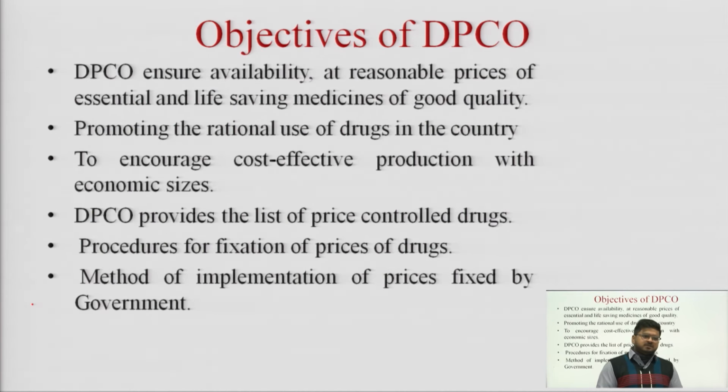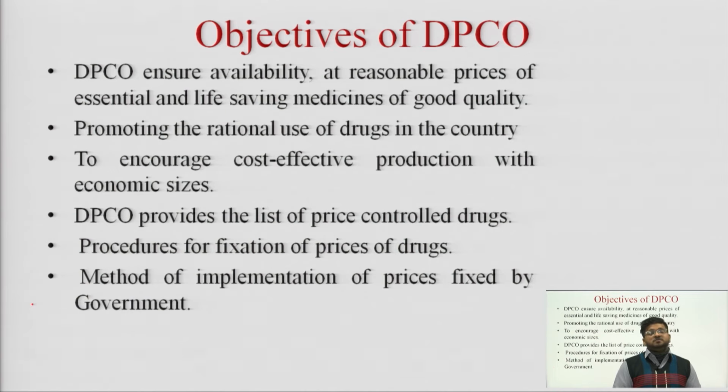And under this definition, what are the different objectives of drug price control order? DPCO ensures availability at reasonable price of essential and life-saving medicines of good quality, as well as promotes the rational use of drugs in the country and encourages cost-effective production with economic size.